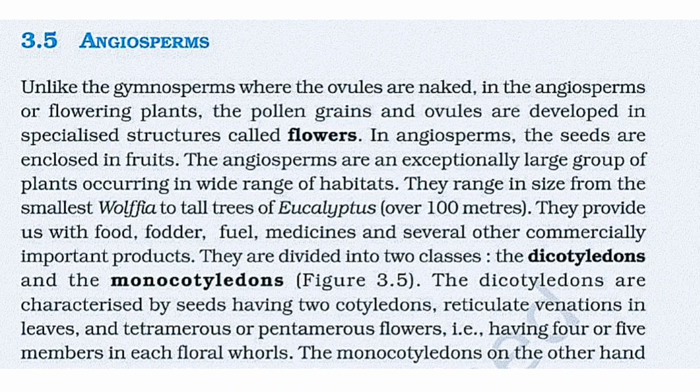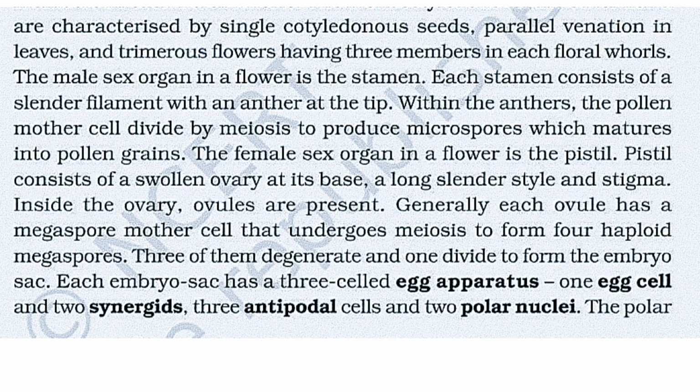They are divided into two classes, that is, the dicotyledons and the monocotyledons. The dicotyledons are characterized by having two cotyledons in their seeds, while the monocotyledons have only one. The male sex organ in the flower is a stamen, each stamen consisting of a slender filament with an anther at the tip. The anther, following meiosis, produces pollen grains.